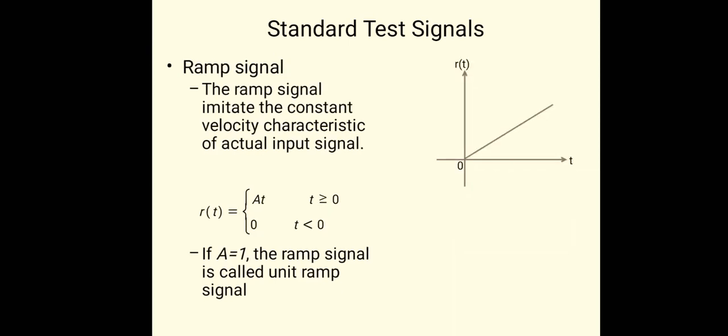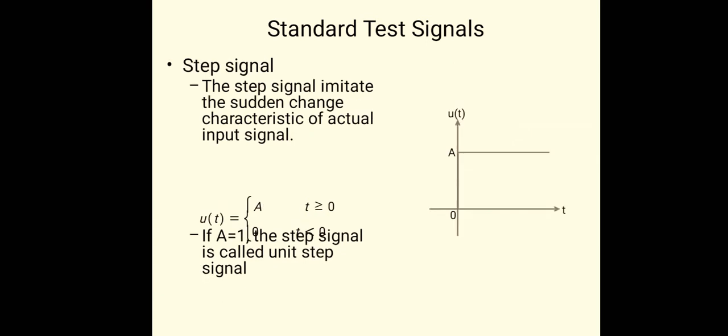Ramp signal represents the constant velocity characteristics of the actual input signal. Mathematically it is defined as A into t, because it has a slope, for t greater than or equal to 0. Its Laplace is A by s square. This is the Laplace for the ramp signal, and for the step signal, it is A by s.